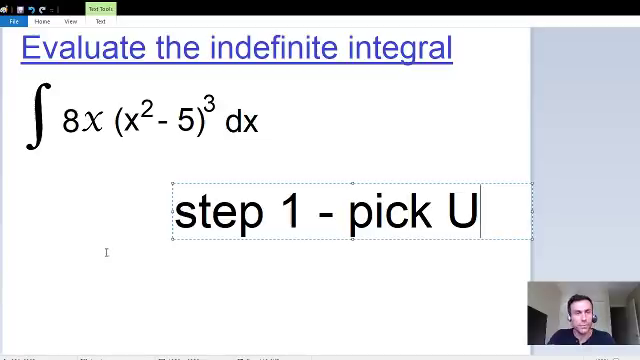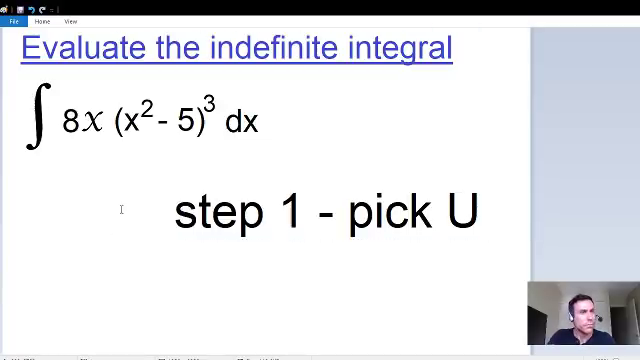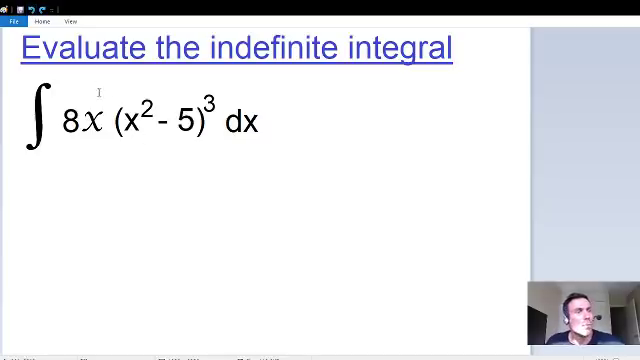The basic idea for picking your U is that when you take the derivative of it, it's going to be equal to the rest of the integral. Most of the time, for an example like this, your U is going to be the inside of the parentheses. So this inside of the parentheses, x squared minus 5, we're going to let be our U. So U is equal to x squared minus 5.